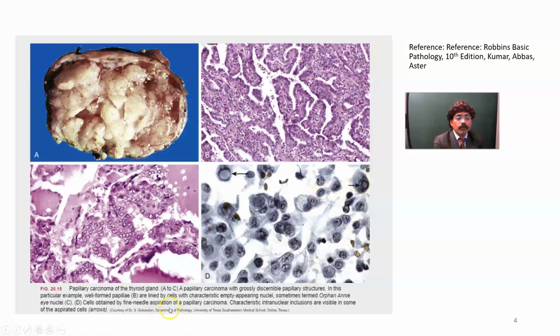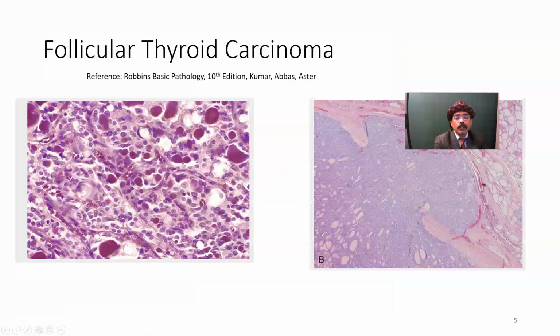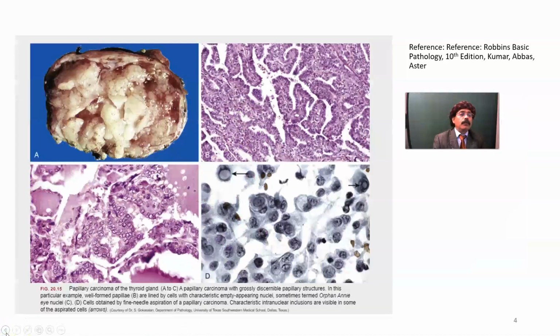So it's important for papilla. We'll have papilla formation, and the follicular cell will be changed, and the nucleus will be like ground glass with some groove, and we'll find empty appearing nuclei, sometimes termed Orphan Annie nuclei. So these cells may be aspirated by fine needle, and we can study that. Okay, so we got the papillary thyroid carcinoma.